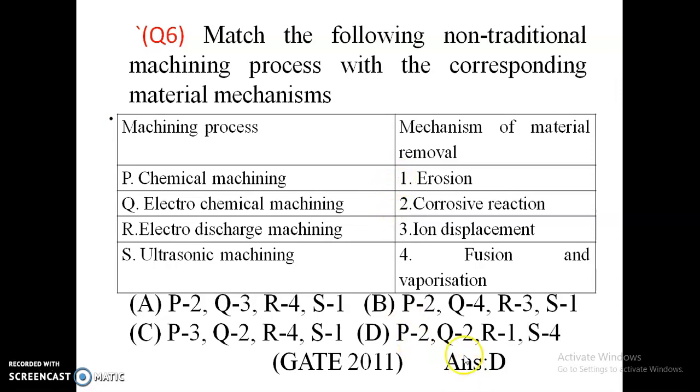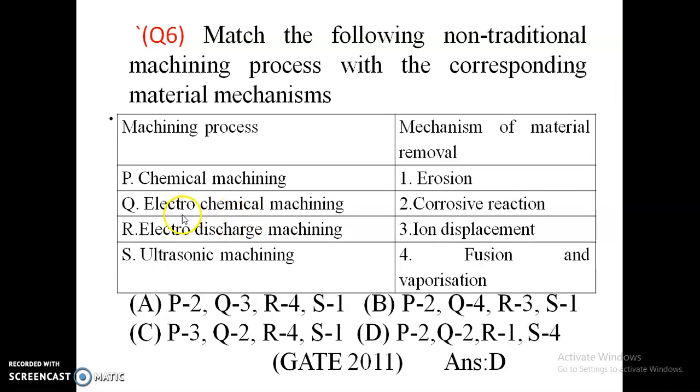The option is given wrong. Ultrasonic machining is erosion. In electrical discharge machining, it is due to fusion and vaporization, that is, melting and evaporation. So R4.